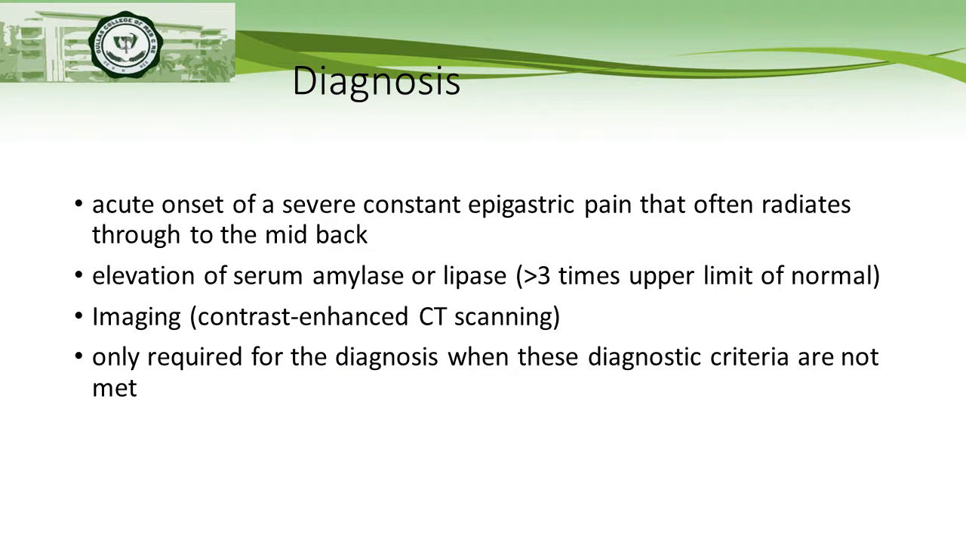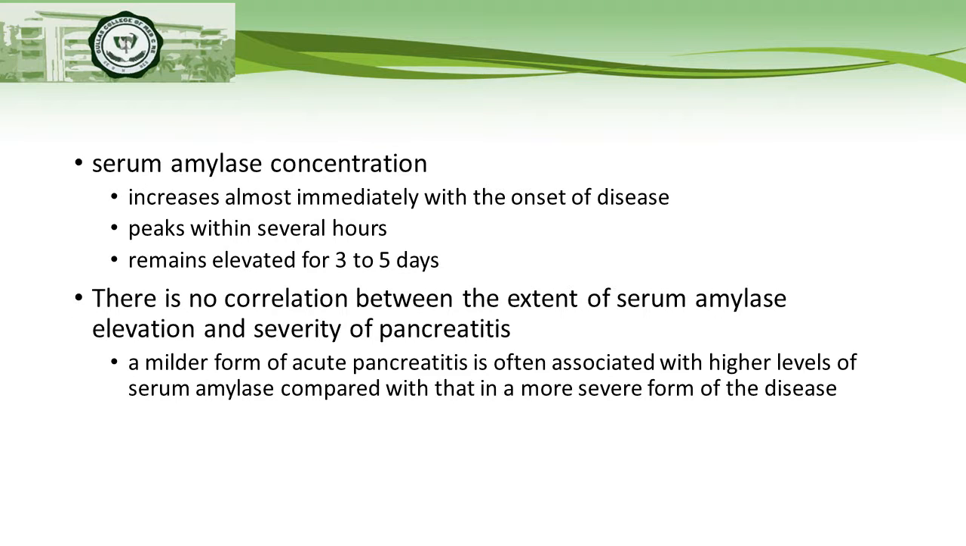For the diagnosis of acute pancreatitis, the symptoms usually are acute onset of a severe constant epigastric pain that often radiates through to the mid-back. Elevation of serum amylase or lipase is usually seen, with values more than 3 times the upper limit of normal. Imaging, which is a contrast-enhanced CT scan, is only required for diagnosis when these diagnostic criteria are not met.